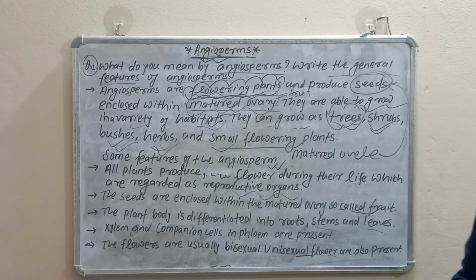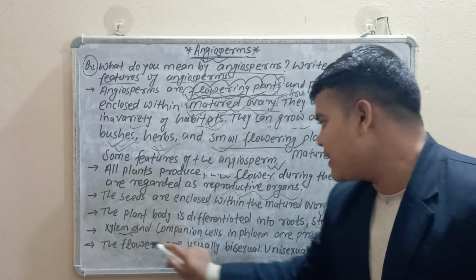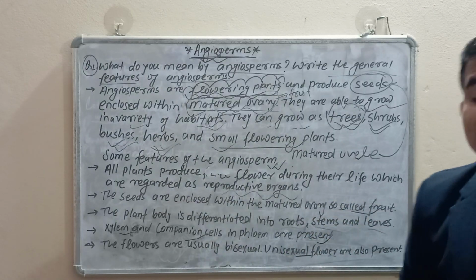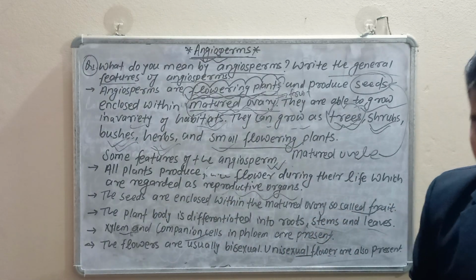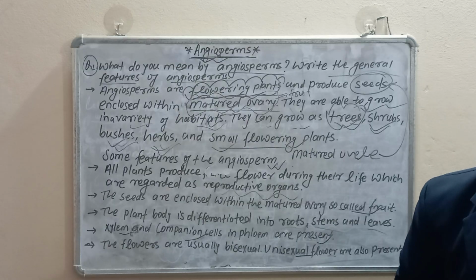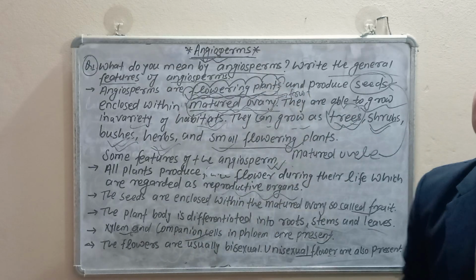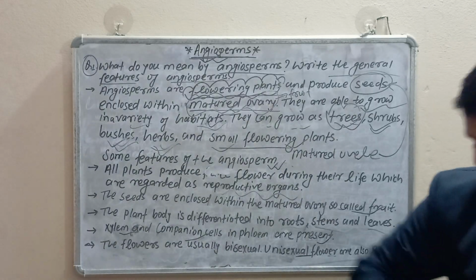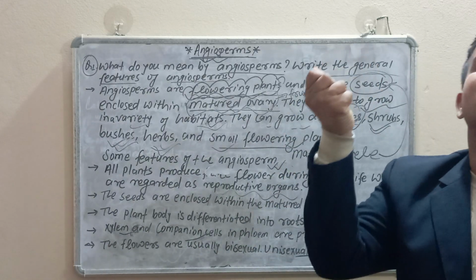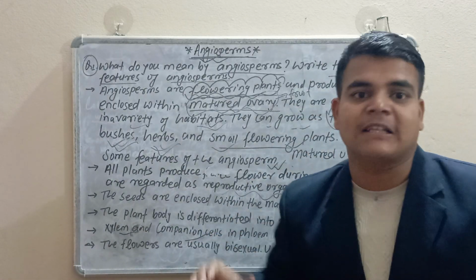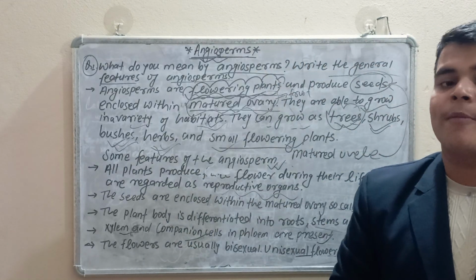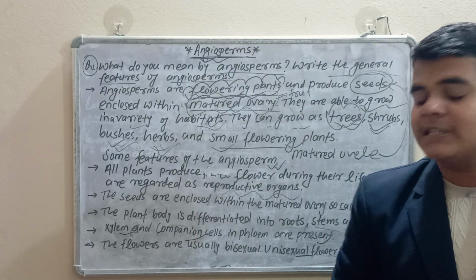Xylem and companion cells in phloem are also present. It means they are vascular plants. Why? Because xylem and phloem are both present, so they can absorb water and minerals from the soil and transport them to each and every part.